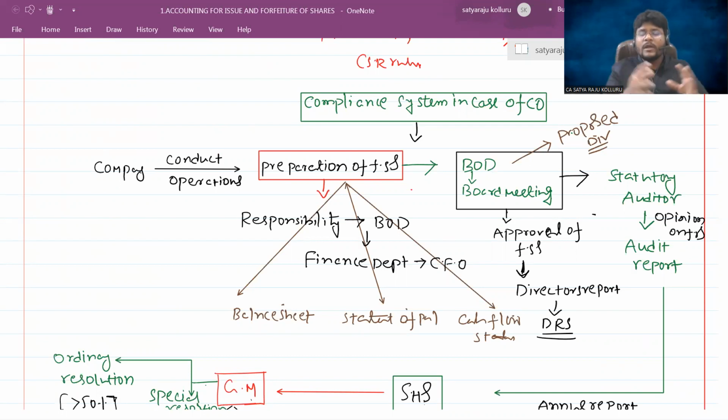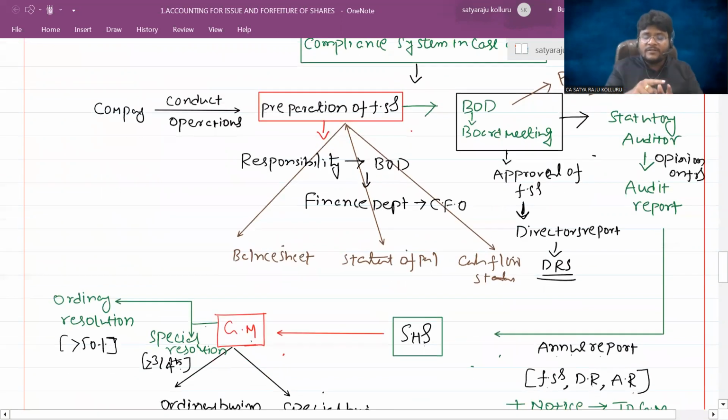Then it needs to be approved by the board of directors. Then the board of directors will propose the dividend according to the situation of the financials. Then they also release the directors report, in which the directors responsibility statement is also prescribed. They sign the financial statements, which then go to the statutory auditor. The auditor releases the audit report, clearly giving the opinion on the financials. Then the financial statements plus the directors report plus the audit report are included in the annual report.